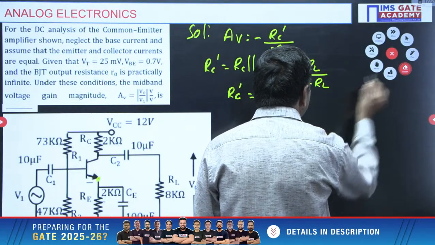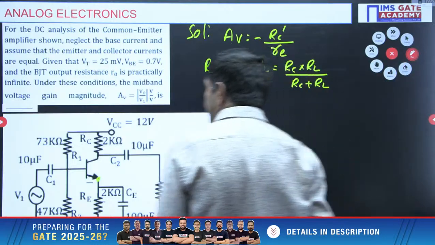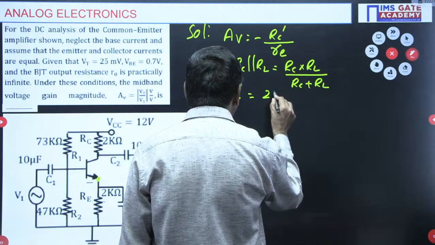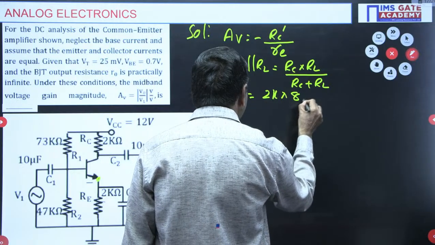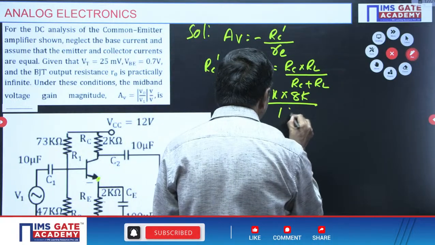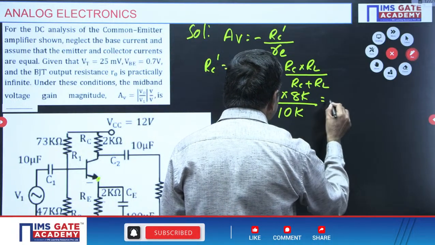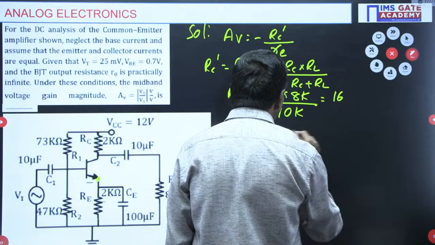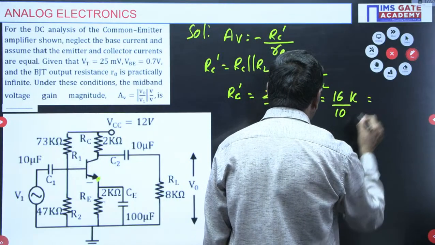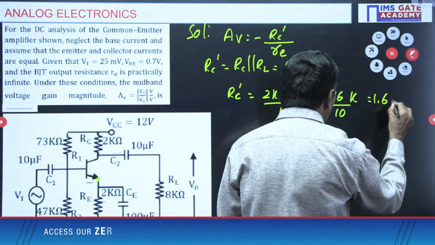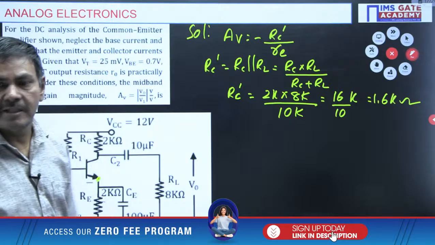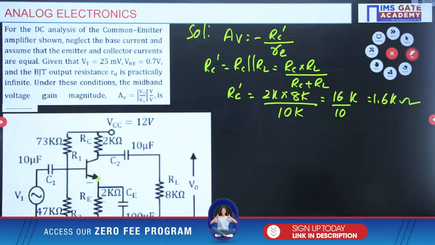RC into RL by RC plus RL: 2K into 8K is 16, divided by 8 plus 2, which is 10. So RC dash is 1.6 kilo ohms.